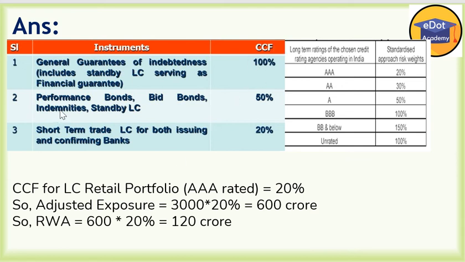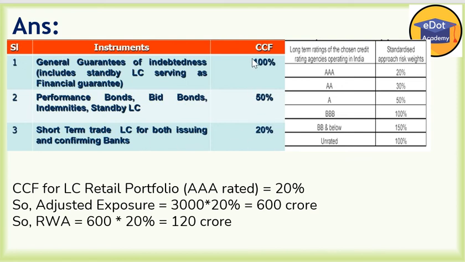Performance bond, bid bond and indemnity standby LC you have to take at 50%. Short term trade LC for both issuing and confirming bank is 20%.